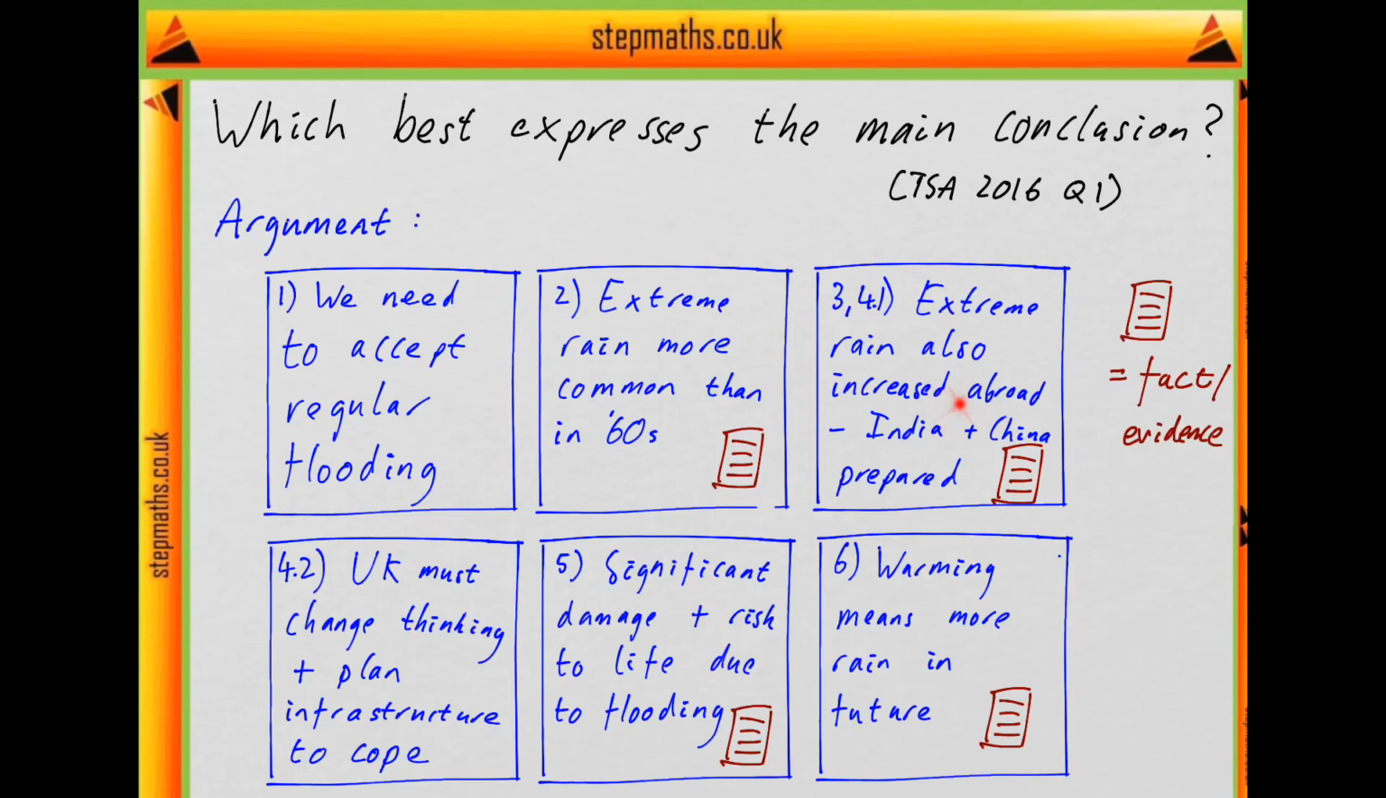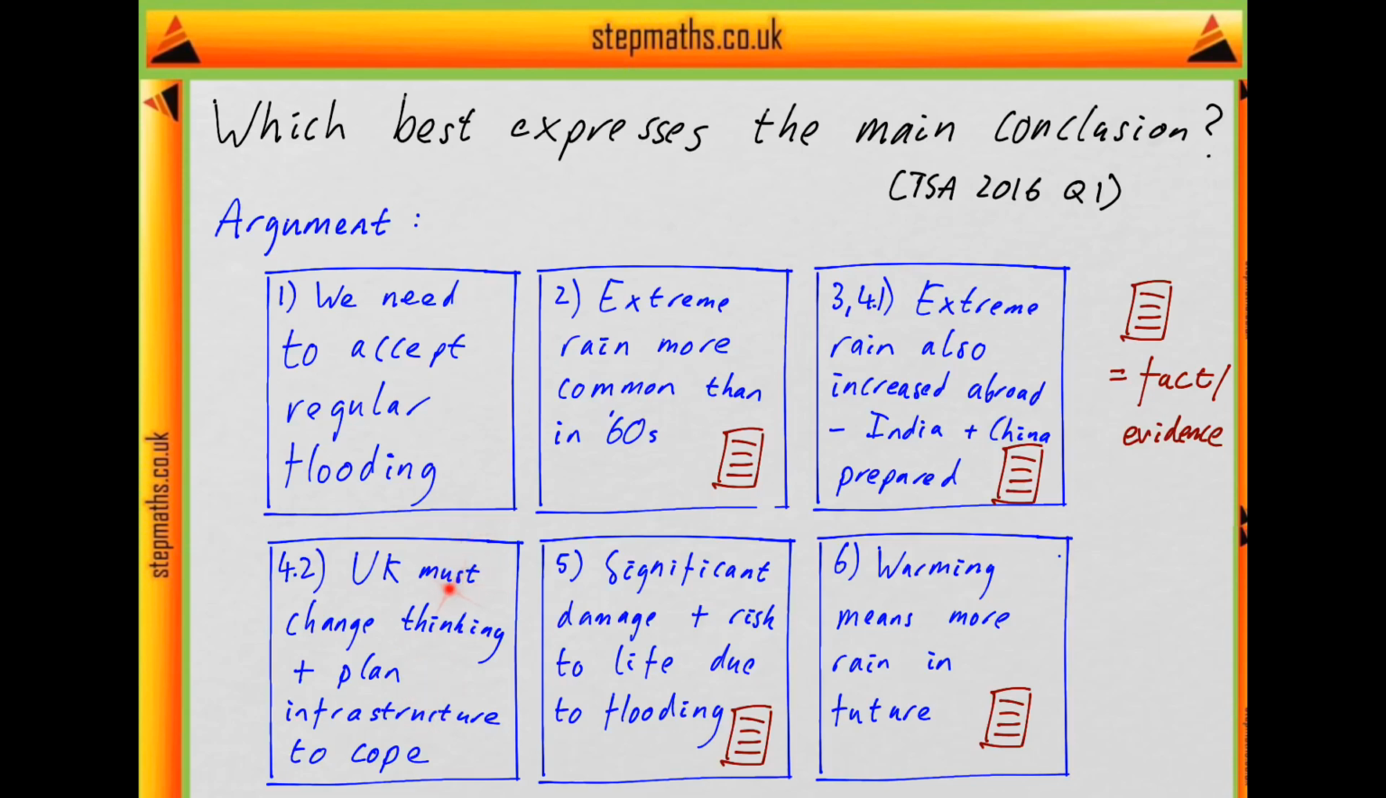Then they say extreme rain also increased in other parts of the world, and countries such as India and China expect to prepare for this. So I've kind of cut that sentence in half there because they go on to say something about the UK. But this is one piece of information, that extreme rain increased in other parts of the world, including India and China, who are prepared for the rain. And then we go on to the next part of that sentence. They say in the UK we'll have to change our thinking and plan our infrastructure to cope with the flooding.